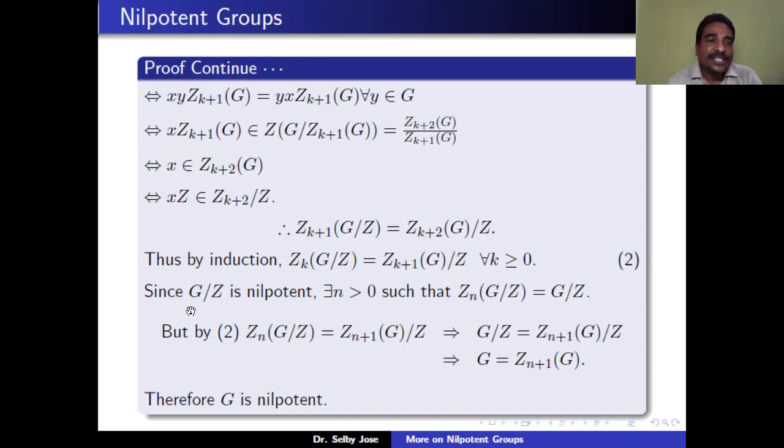Now it is given that G mod Z is nilpotent. That means that the upper center series of G mod Z reaches G mod Z in a finite number of steps.